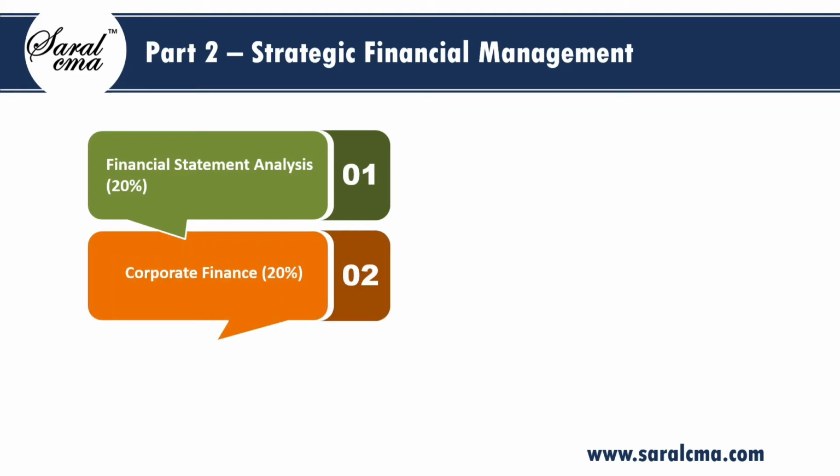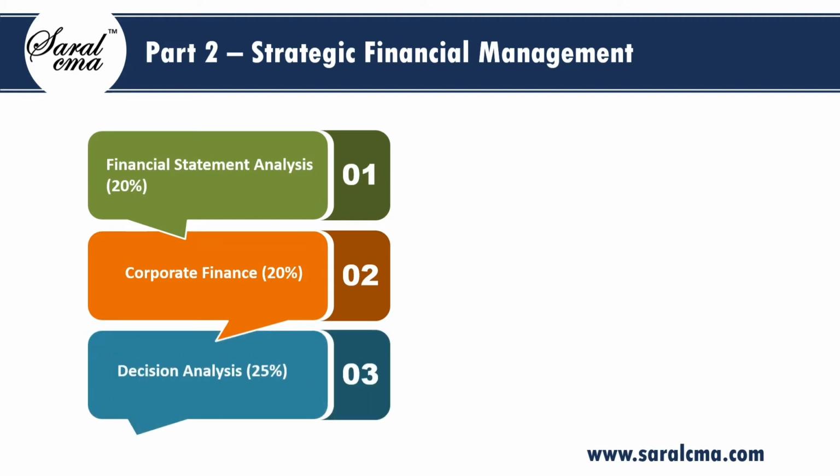The second section is titled Corporate Finance. It has weight of 20%. Here you will learn about working capital management, calculation of a cost of capital, valuation of shares, etc. The third section is Decision Analysis. It has weight of 25%. In this section you will learn about CVP analysis and pricing.